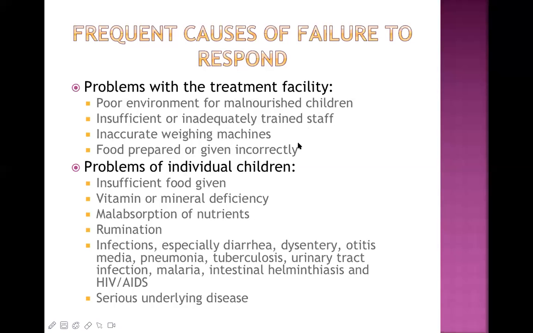Sometimes there are inaccurate weighing machines. The weighing machines are there, but they are not properly calibrated. The needle is not pointing at 0. Then it is also a faulty thing. And then the food prepared in the hospital is not proper, or the nurses are not giving the food correctly. Then also the child will fail to respond. So these are the problems with the treatment facility. Now, what are the problems of individual children? Why do they fail to respond?